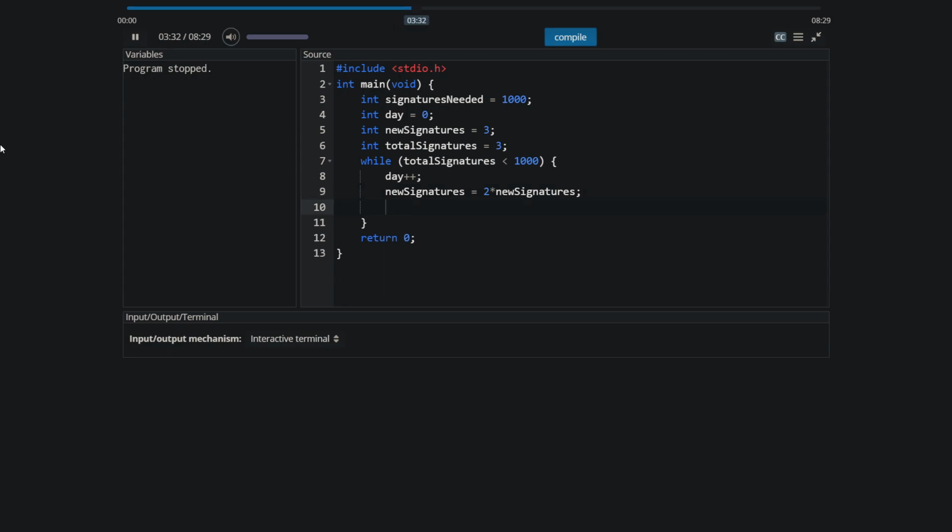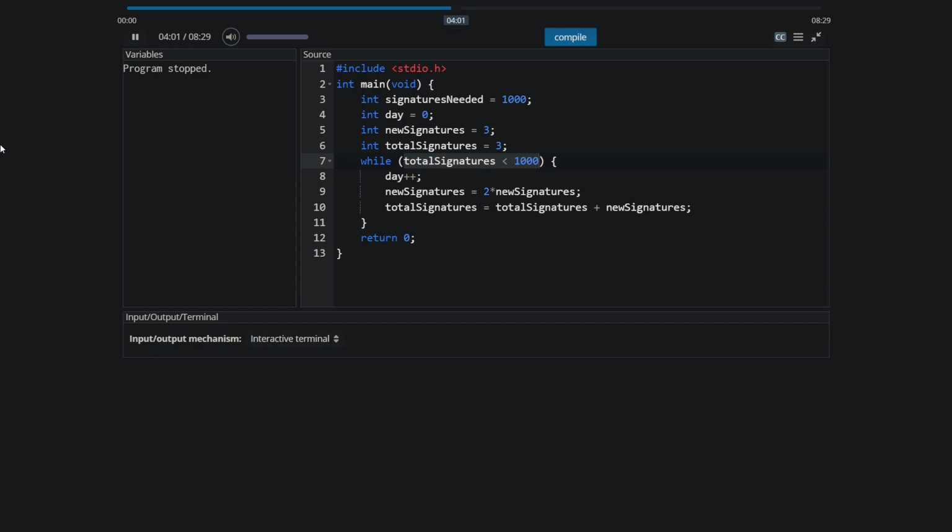And then how do we update our total signatures? Well, the total number of signatures is going to be the previous total number of signatures plus these new ones. And then we again find out whether total signatures is still less than 1,000, and if so, repeat this whole process. We should probably also print out some things.